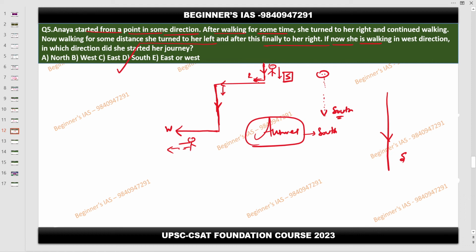Yes, sir. How I did it is that I took the first option, let's say north. I assumed she moved first in the north direction and drew the picture. At the last, because she is in the west direction, according to the question I rotated my picture clockwise or anti-clockwise, and then it comes to exactly where she started. Yes, that is also right. Whatever has been explained, that is also right.